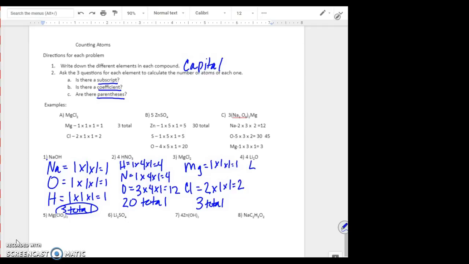And finally, over here, we've got lithium and oxygen. Lithium has a subscript of 2, a coefficient of 4, no parentheses, so there are 8 lithiums. Oxygen has no subscript, a coefficient of 4, and no parentheses, giving us 4 oxygens for a total of 12 atoms in this molecule.